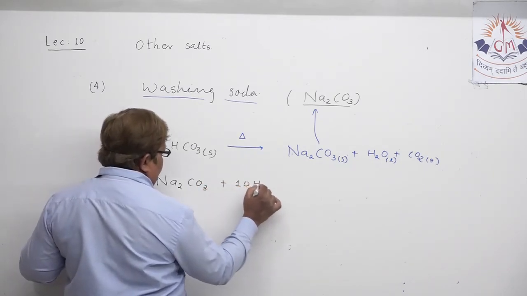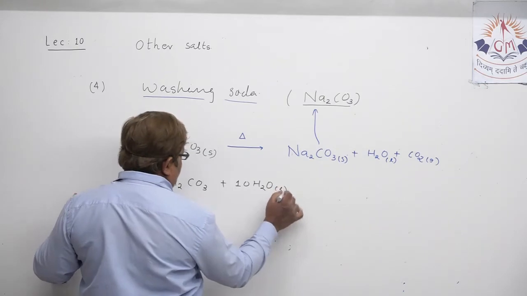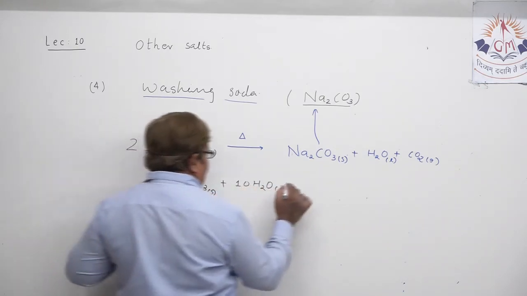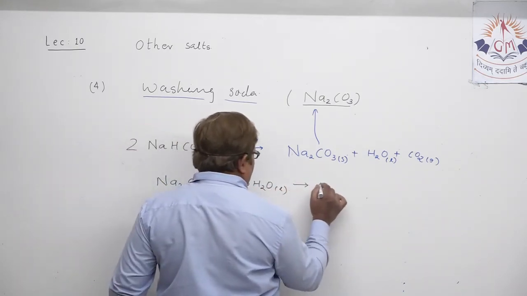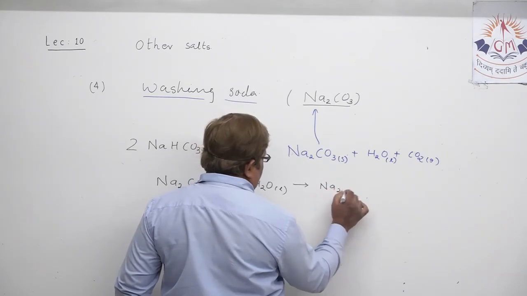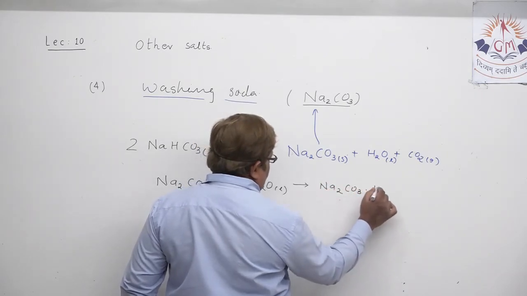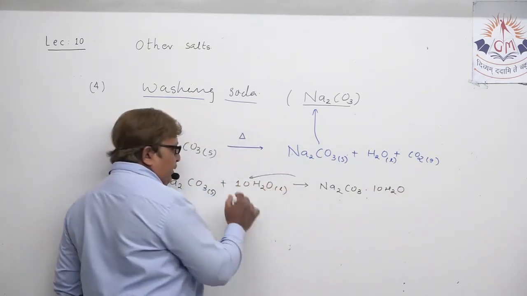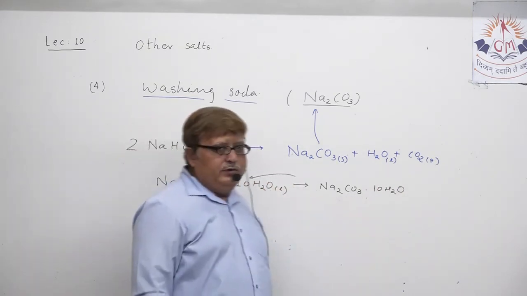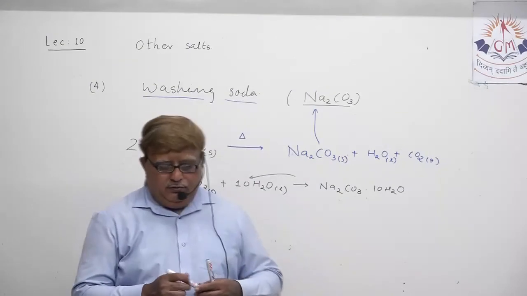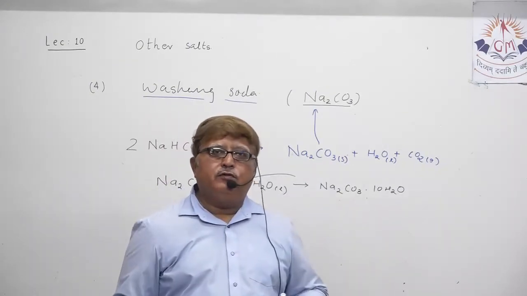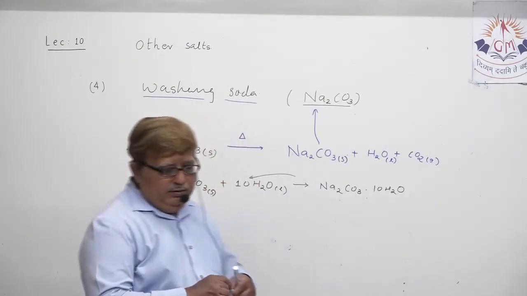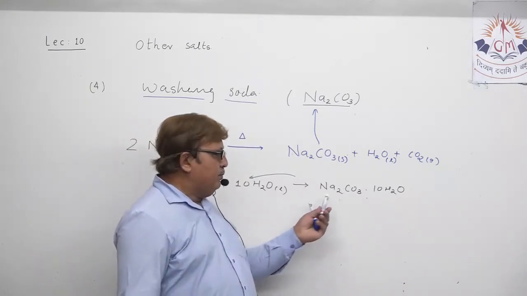We need the reabsorption of water in this, and as a result the crystalline powder of washing soda is produced. These 10 water molecules which are absorbed are known as water molecules of crystallization.